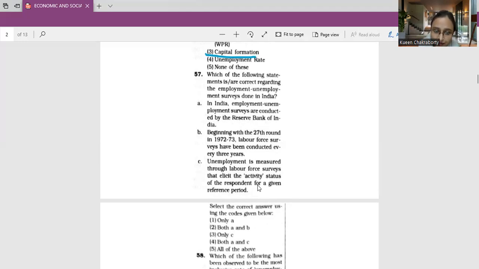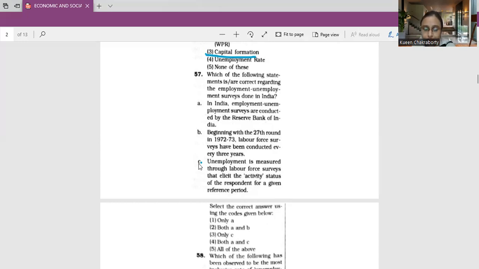So for this, I will say A and B are incorrect statements. Only C is correct. That is, this part is only correct: unemployment is measured through labor force surveys that elicit the activity status of the respondent for a given reference period, or for a specified time.